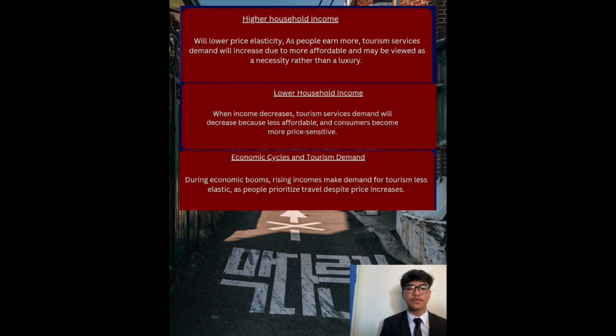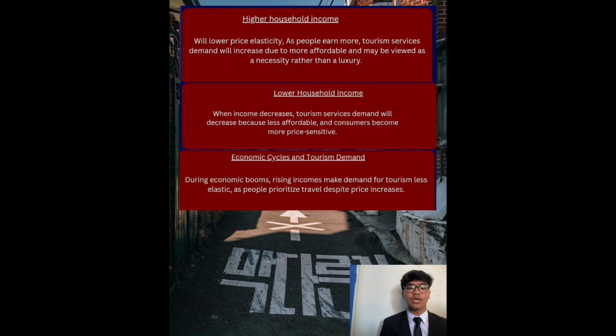Next, let's move to question 1b. Change in household income can significantly influence the price elasticity of demand for tourism services. The first one is higher household income. Higher household income may lead people to opt for premium services, which tend to have inelastic demand. Examples are luxury resorts and business class flights. The second one is lower household income.